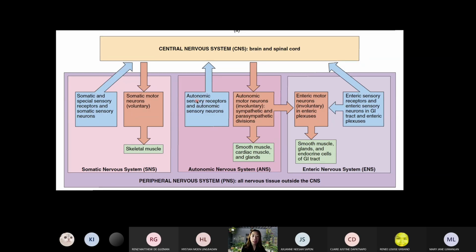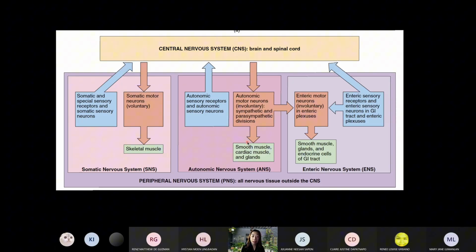It includes sensory receptors that collect information from our viscera, the term for all our internal organs, and then sends the impulses to the CNS for processing and interpretation. It also includes motor neurons that send impulses to smooth muscles, cardiac muscles, and glands.